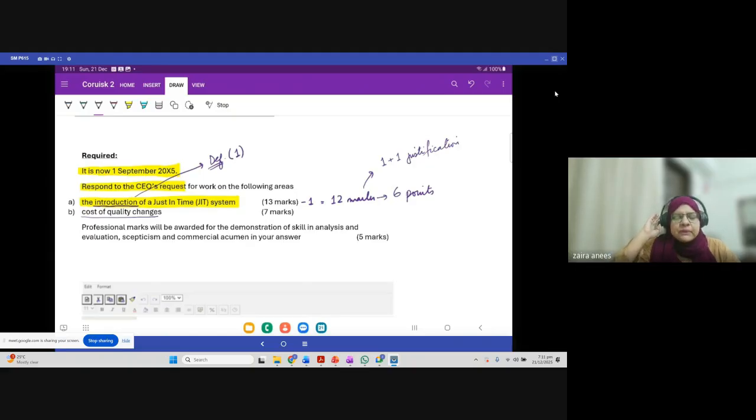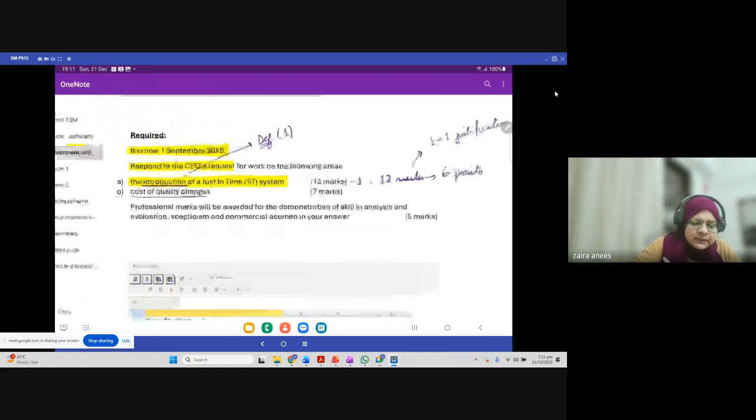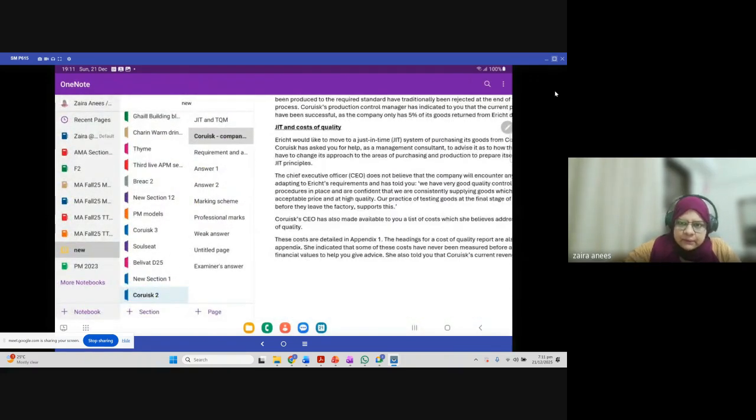So you have to keep this in your mind before even starting to read the question. It will reduce the fear of writing 13 marks. It's not 13 marks, it's just 6 points. That's it, because 1 mark is for the definition. Now let's start with the question.